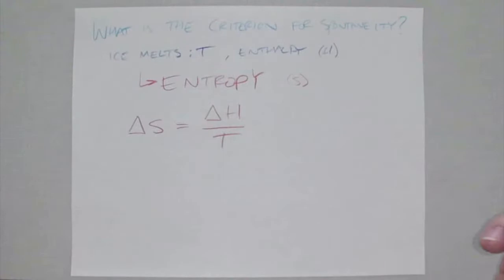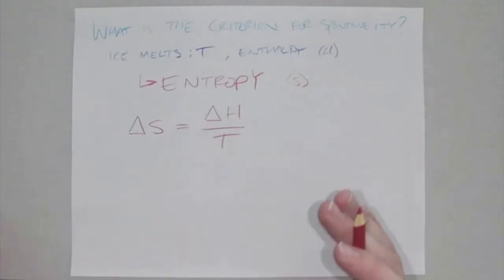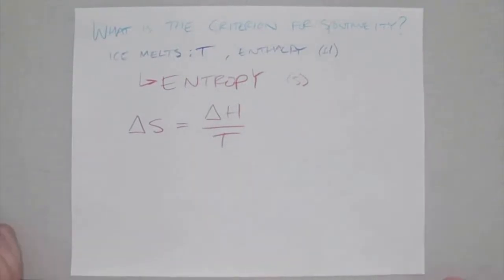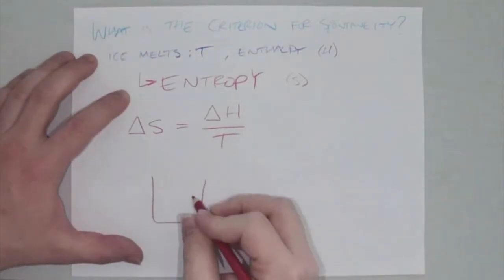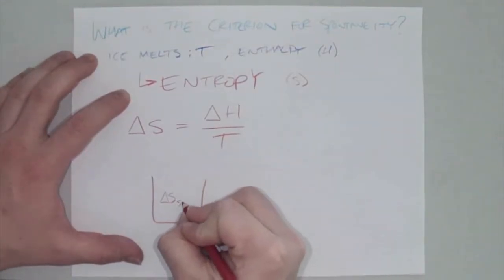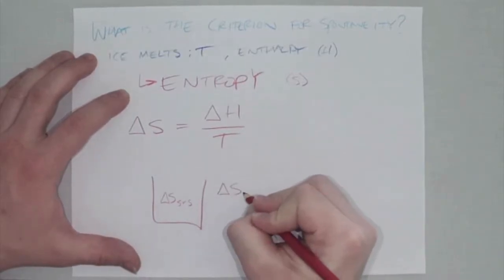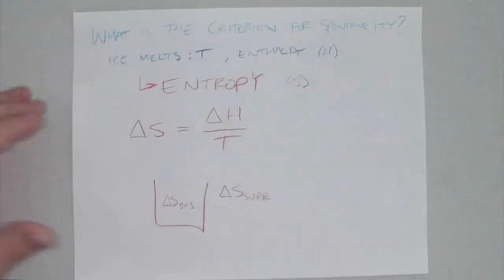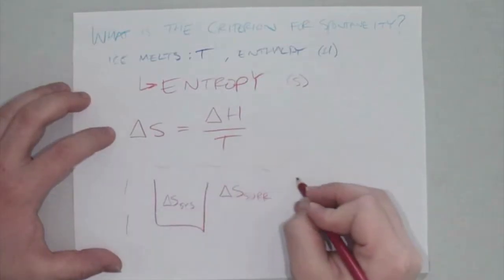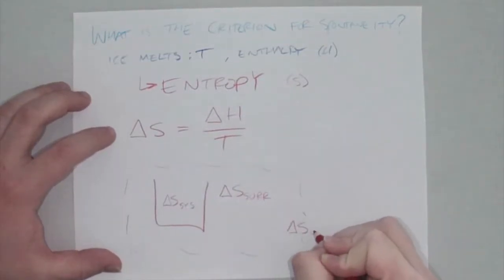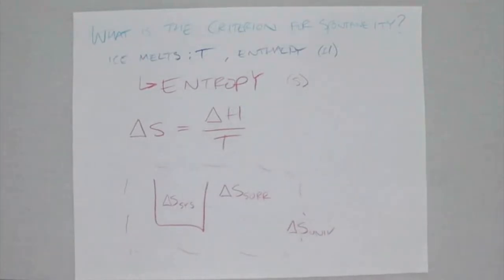We could have an entropy change for a specific reaction in a container, or we could have entropy changes outside of the container. Usually we'll call that delta S of the system, and we would have a delta S of the surroundings. We can also think of the entire universe, where there's a change in entropy. We'll get to that a little more later.